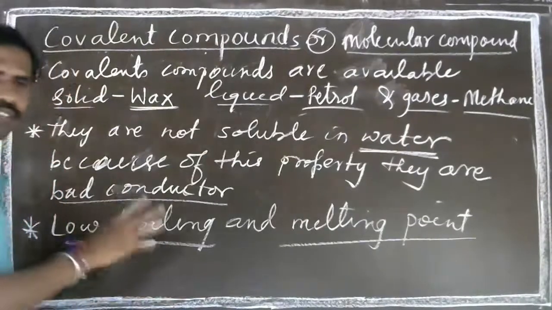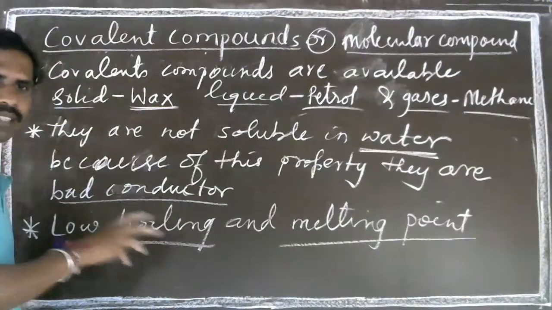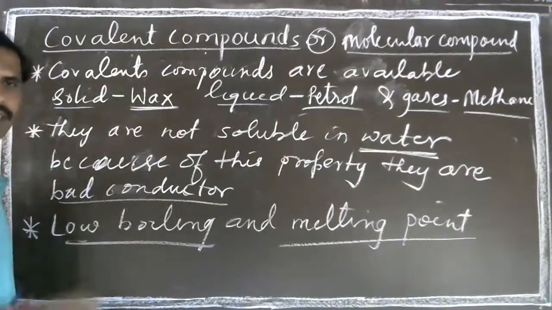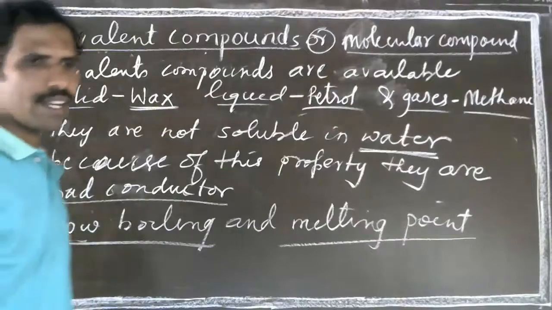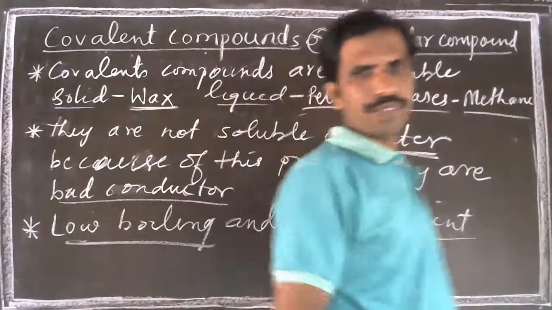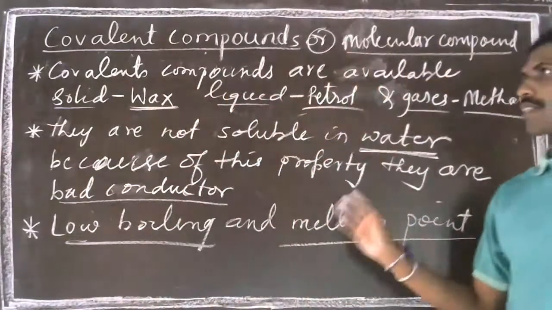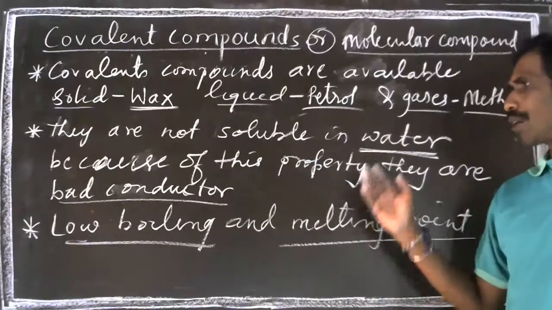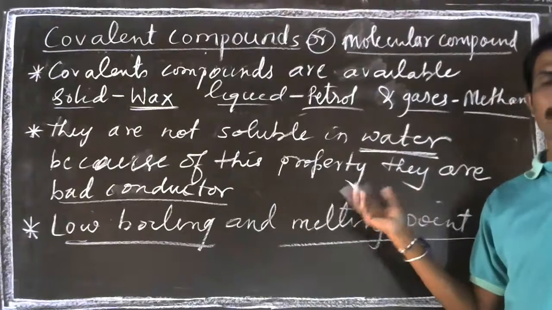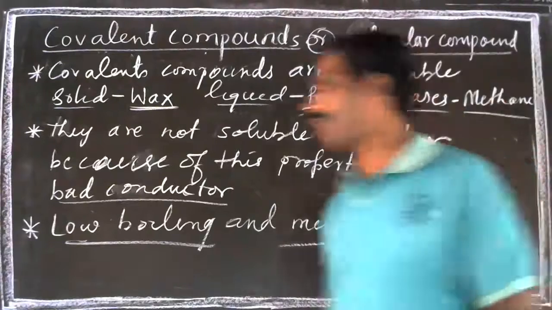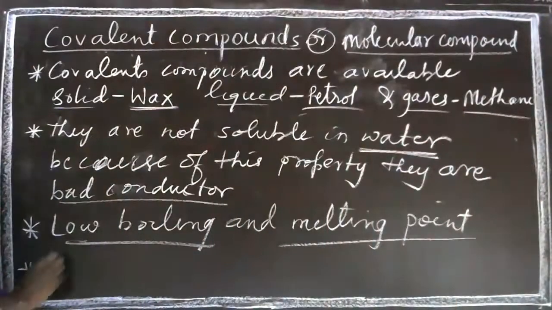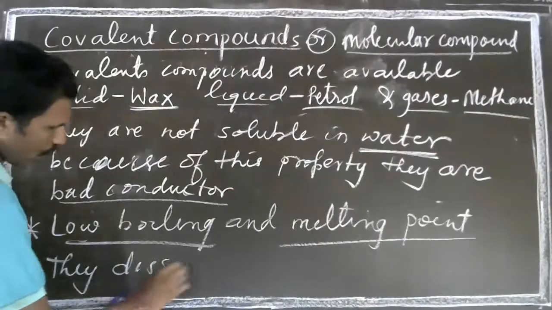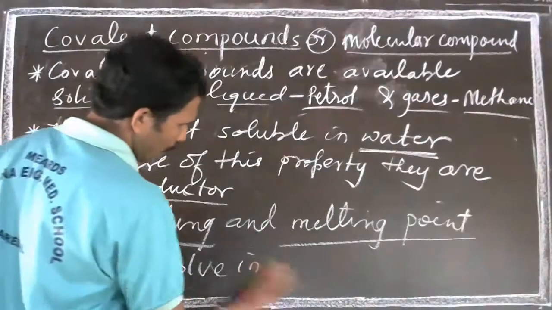That's why they have low boiling and melting points. These are some of the properties of covalent compounds. They do not dissolve in water, but they dissolve in organic solvents.